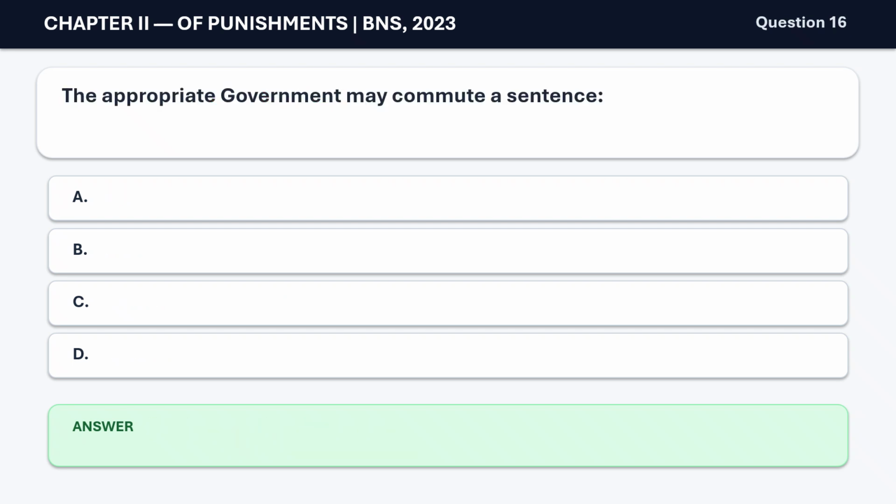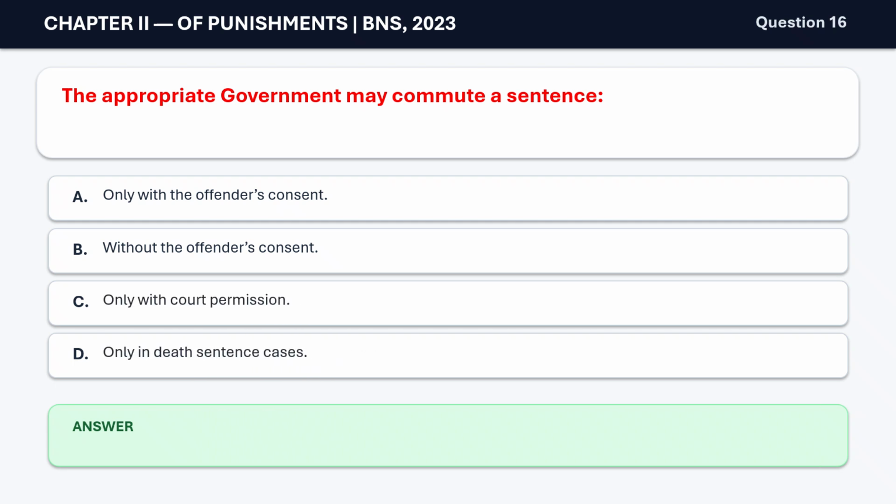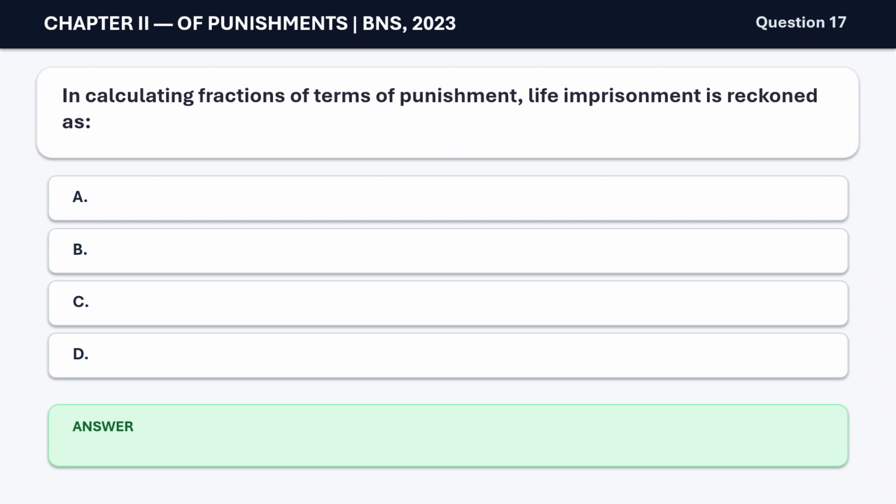Question 16. The appropriate government may commute a sentence A. Only with the offender's consent, B. Without the offender's consent, C. Only with court permission, D. Only in death sentence cases. The correct answer is B. Without the offender's consent. Question 17. In calculating fractions of terms of punishment, life imprisonment is reckoned as A. 14 years, B. 20 years, C. 25 years, D. natural life. The correct answer is B.